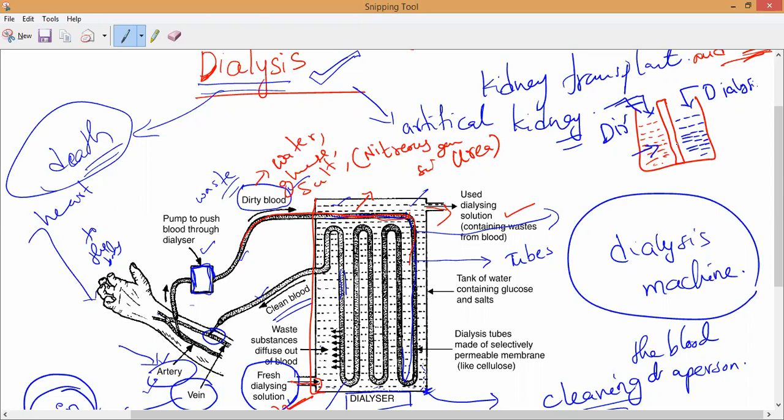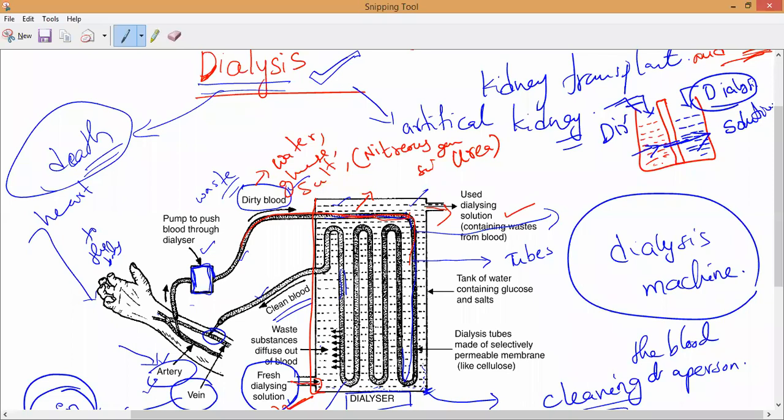So what will happen? The urea will pass through this selectively permeable membrane and come into the fresh dialyzing solution. Understanding all of you? That is what will happen.